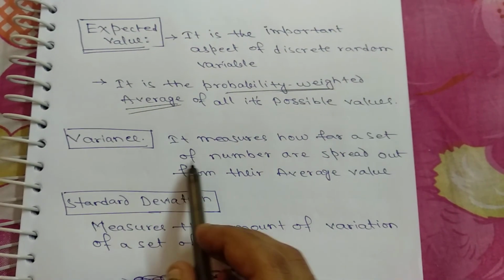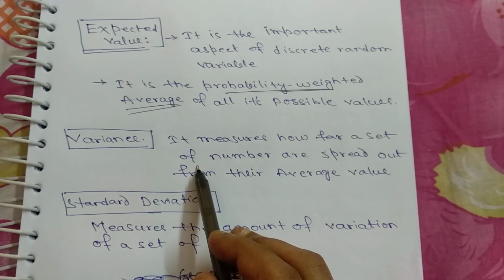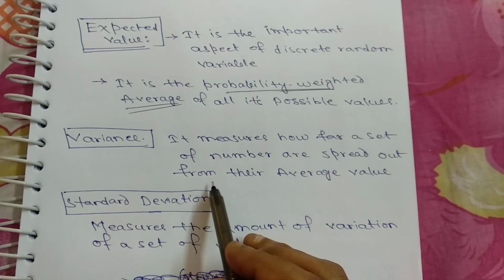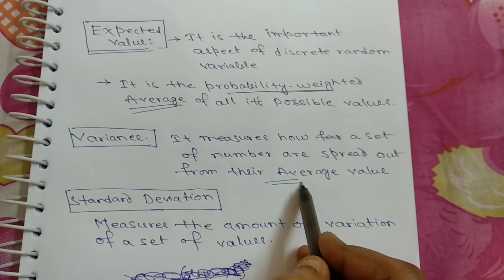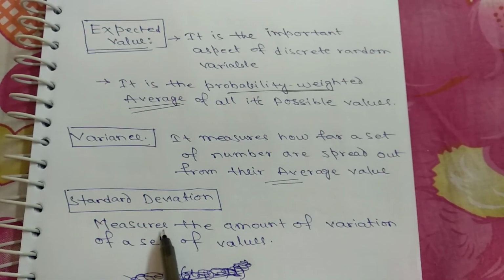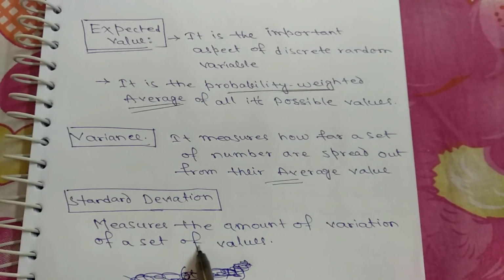What is variance? It measures how far a set of numbers are spread out from their average value. What is standard deviation? It measures the amount of variation of a set of values.